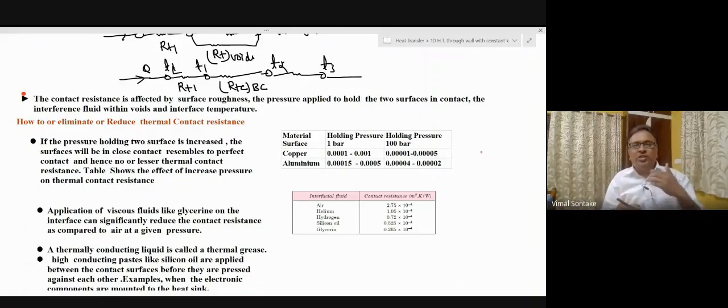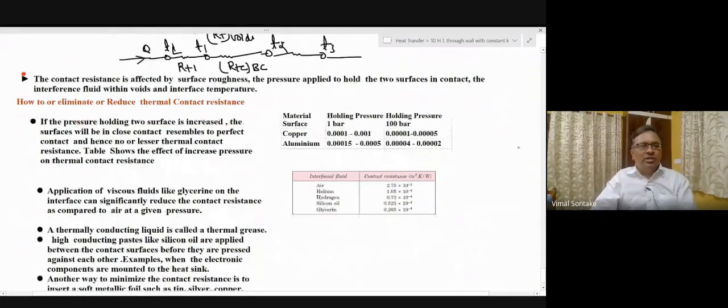But if there is not a perfect contact between the two slabs, the interface will offer extra resistance to the path of the heat flow. As a result of this, temperature drop will take place at the interface, and there won't be any single temperature which can be represented as a temperature of the interface as a whole. So these are very important inferences of this discussion.